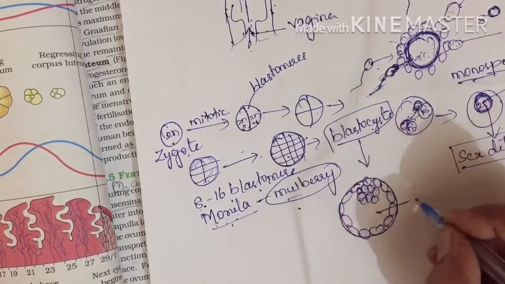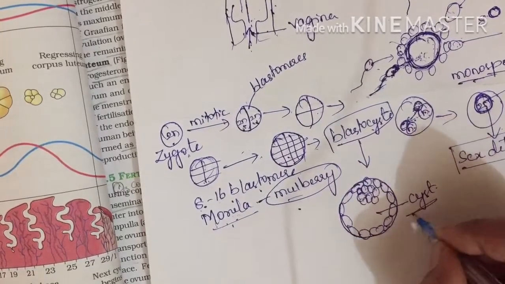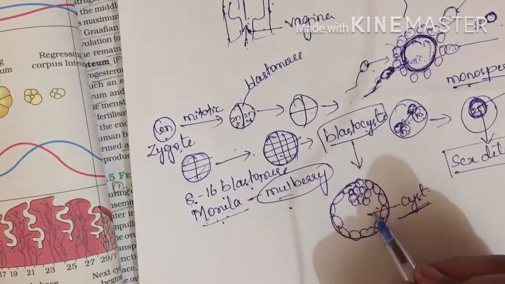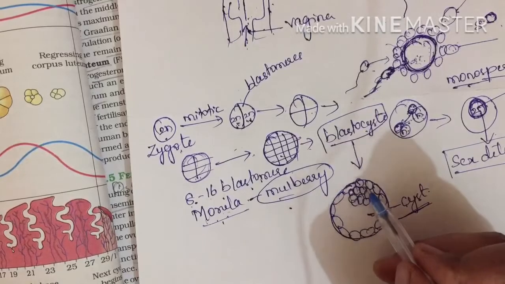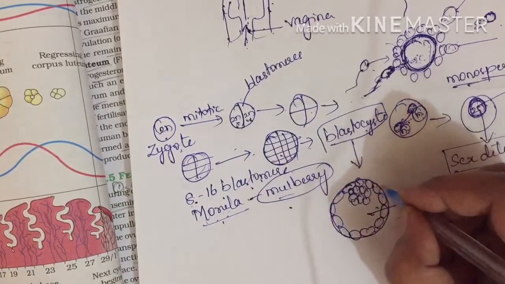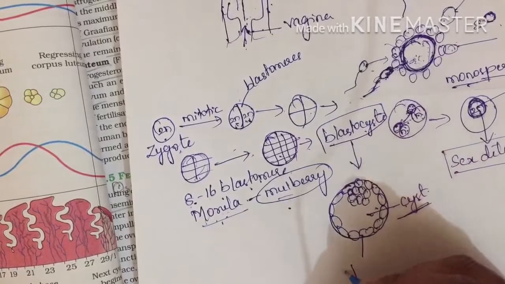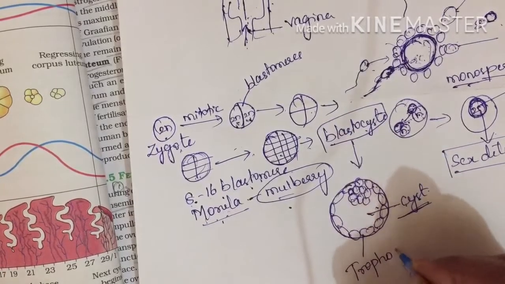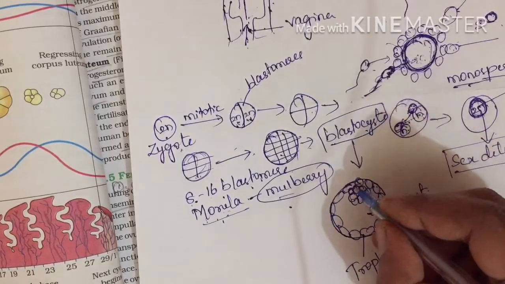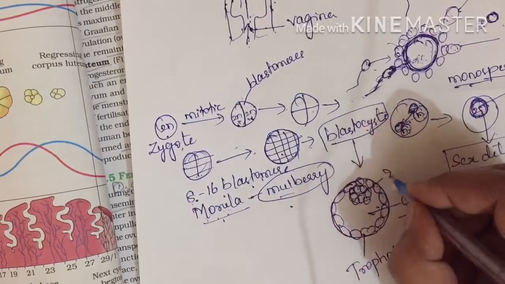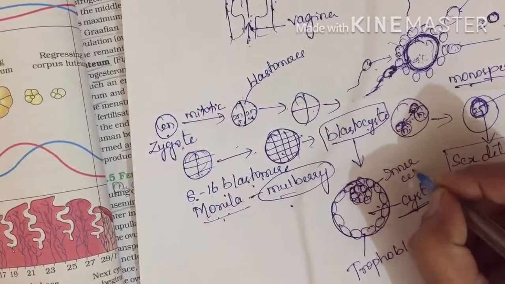Here there is a cavity, for which we call it a cyst, and the cells have rearranged themselves. The outer ring cells we call trophoblast, and these cells present here we call the inner cell mass.